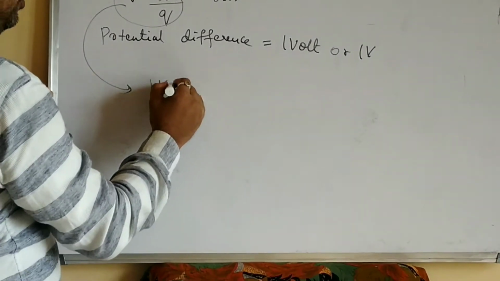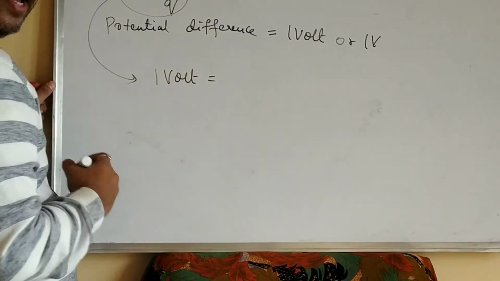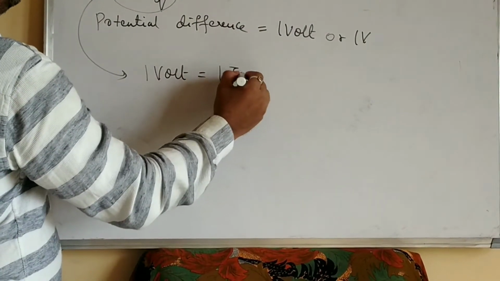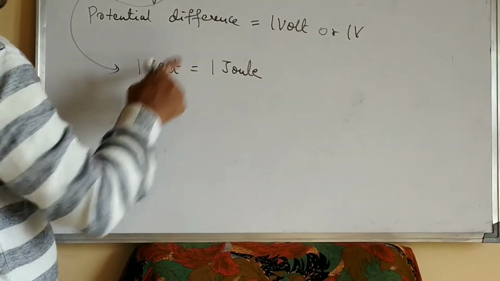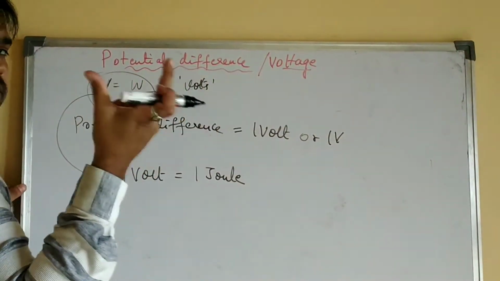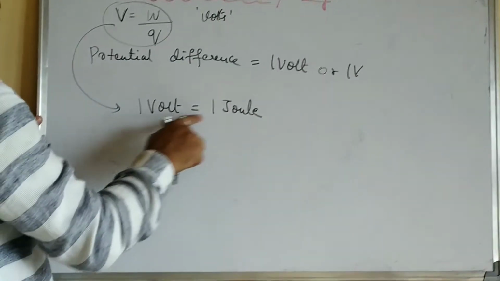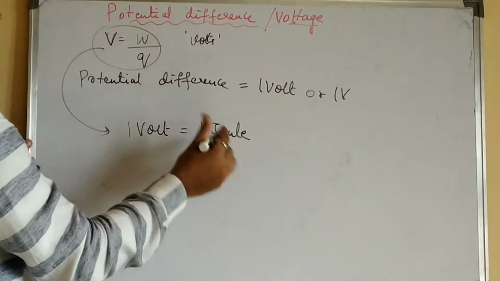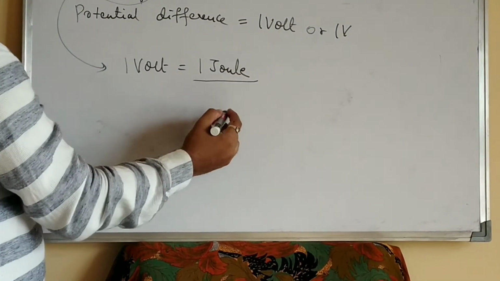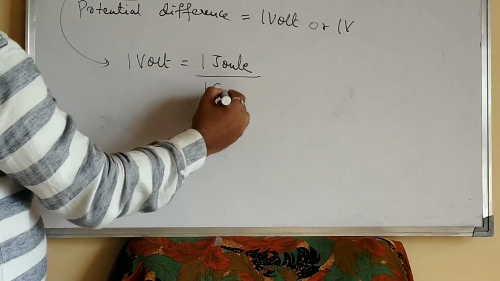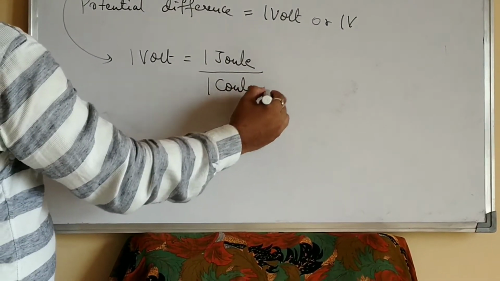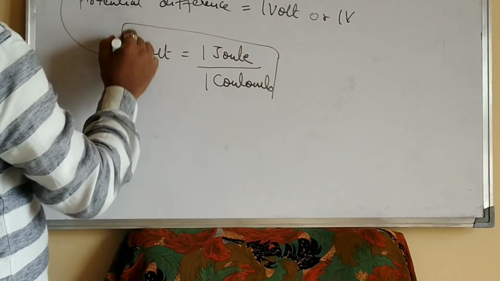It is said to be 1 volt when 1 joule of work is done. I repeat, the potential difference between two points of the conductor is said to be 1 volt when 1 joule of work is done in order to move a charge of 1 coulomb.